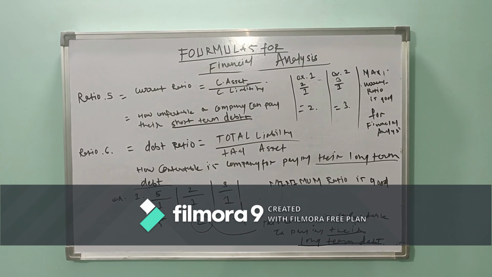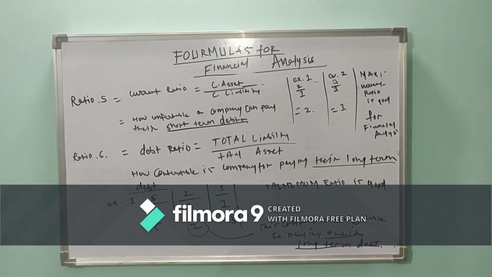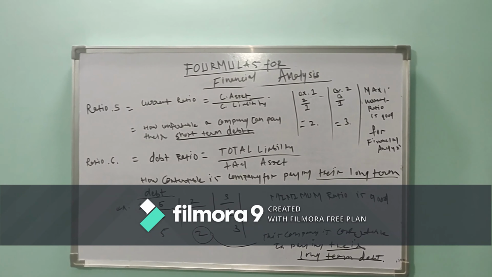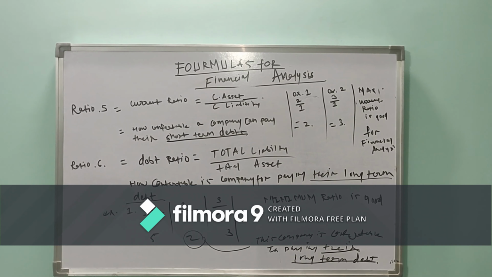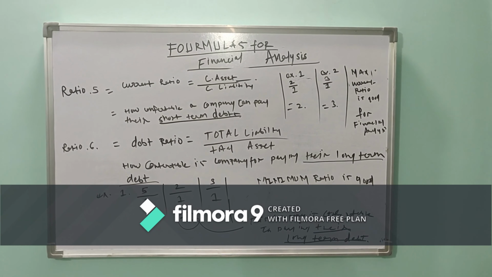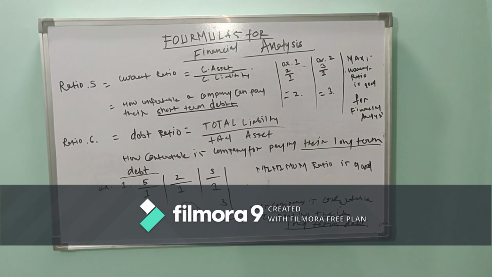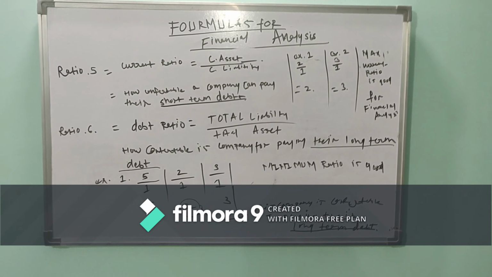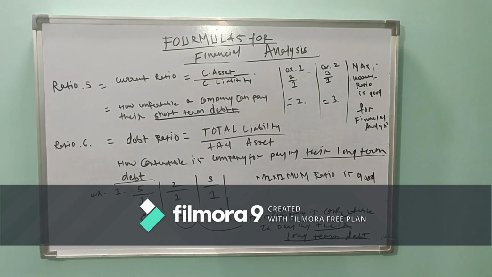Ratio number 5, that is the current ratio, current asset upon current liability. In this ratio you can understand how comfortably a company can pay its short-term debts.